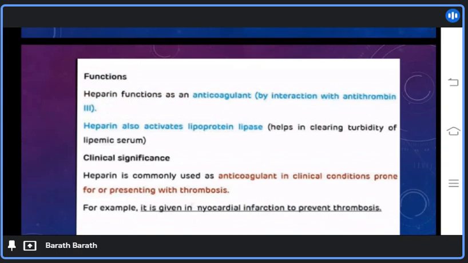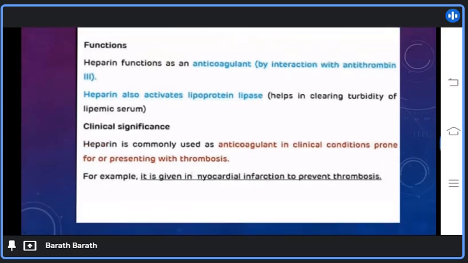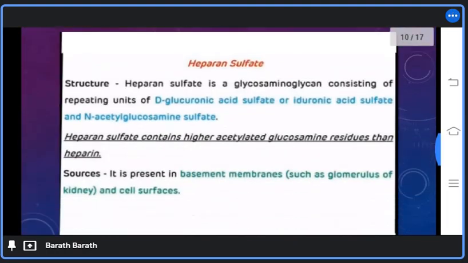Heparin also activates lipoprotein lipase, helping in clearing turbidity of lipemic serum. Clinical significance of heparin. Heparin is commonly used as an anticoagulant in clinical conditions prone for or presenting with thrombosis. For example, it is given in myocardial infarction to prevent thrombosis.